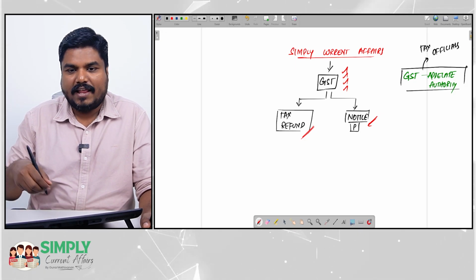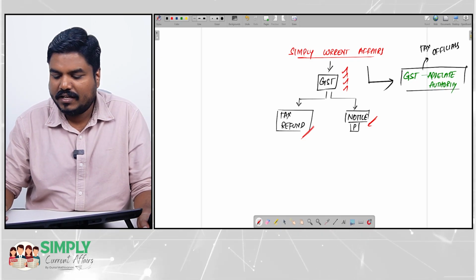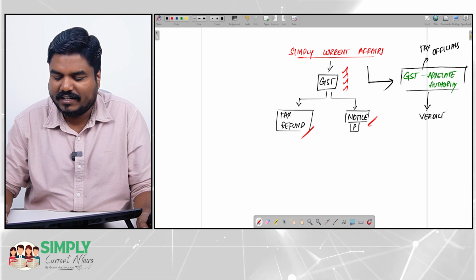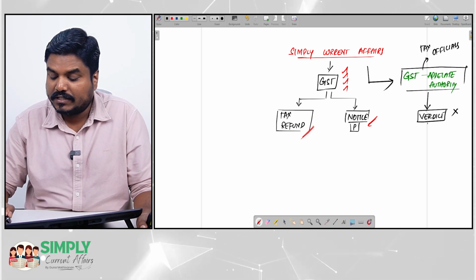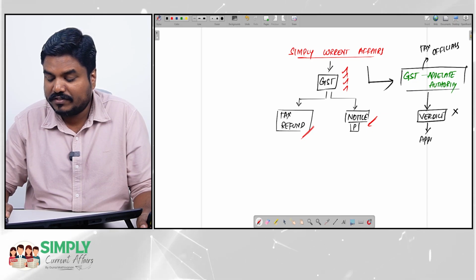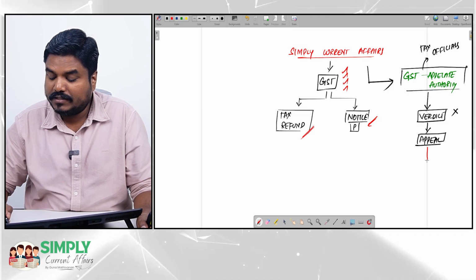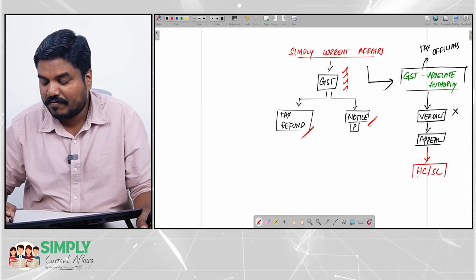So now Simply Current Affairs is taking this issue to the GST Appellate Authority. Now the authority gives a verdict, or an order, with which Guna is not happy. So I want to appeal. Where will I appeal? The appeal is going to be to the High Court, then the Supreme Court.